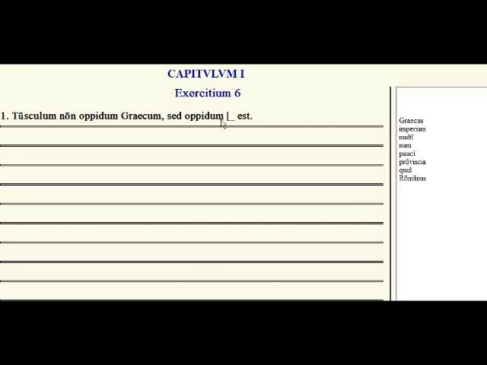Looking at the list, oppidum Romanum is correct. Sparta est oppidum. What kind of a town is Sparta? Sparta est oppidum Graecum. Okay. So finish those exercises, and let's go to exercise 7.